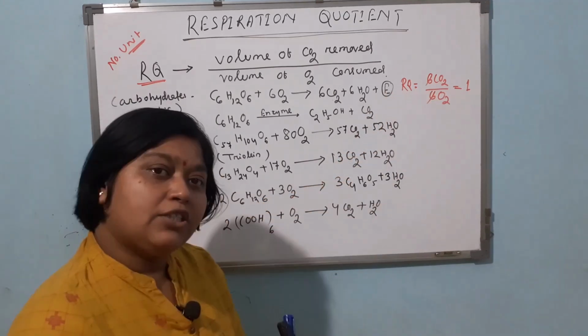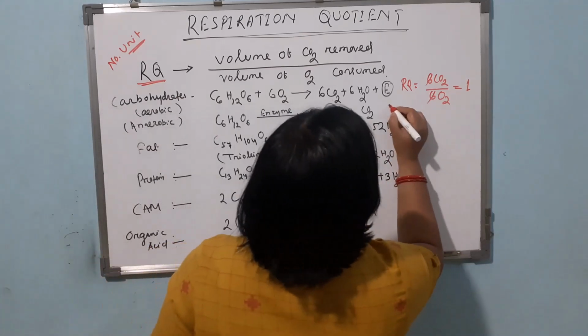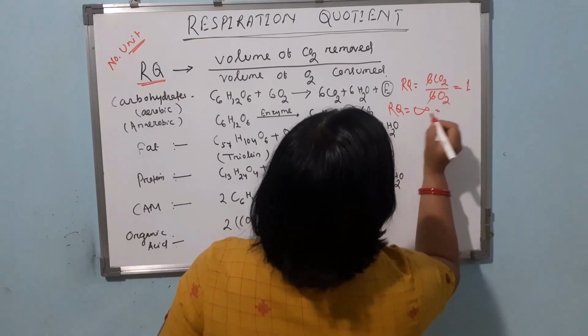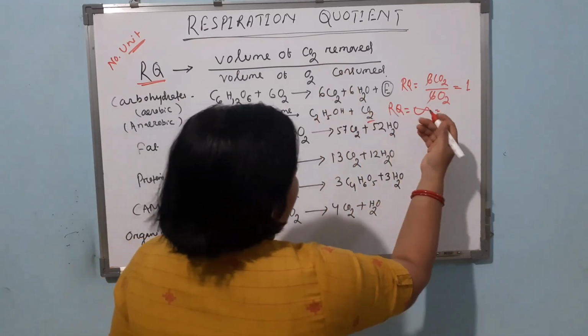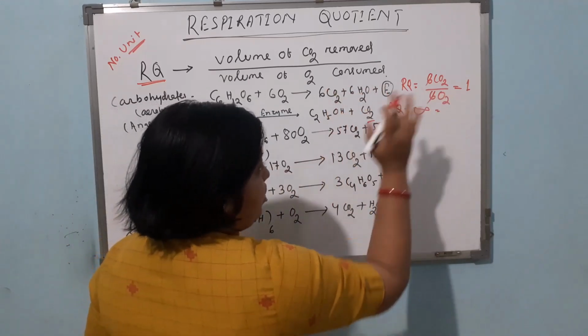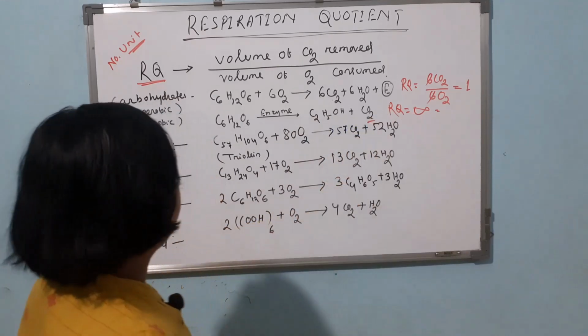In case of anaerobic respiration where oxygen is absent, respiration quotient will be infinity, because here carbon dioxide is there, but this process occurs in the absence of oxygen. So, here respiration quotient is infinity.